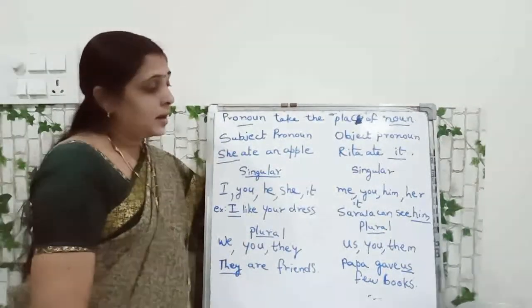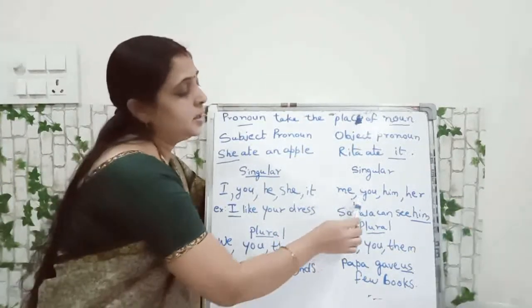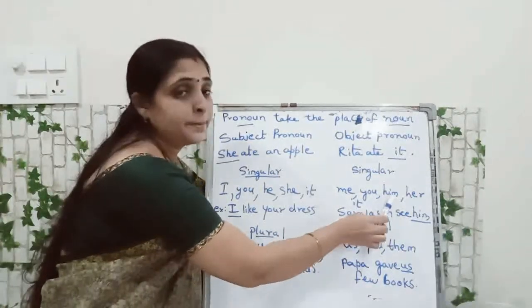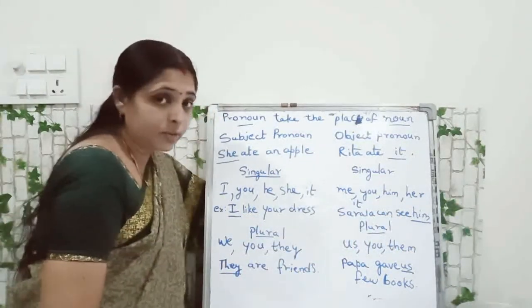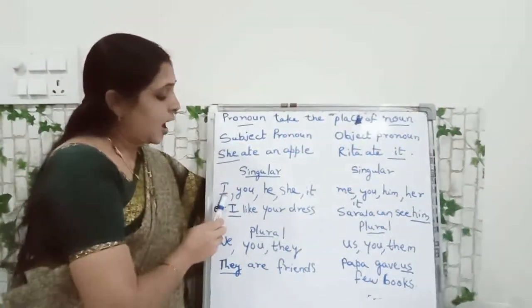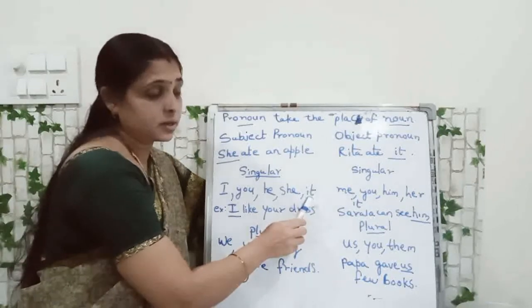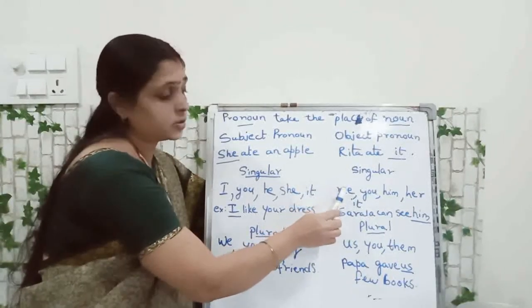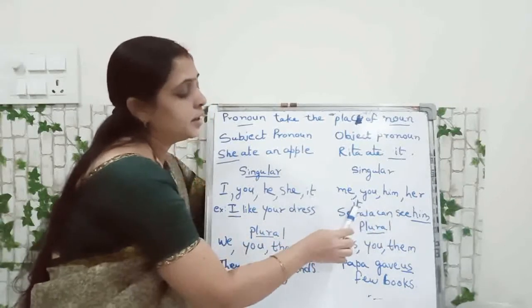And here, see the object pronouns, single only. Me, you, him, her, it. Is that clear everybody? Singular subject: I, you, he, she, it. Singular object: me, you, him, her, it.